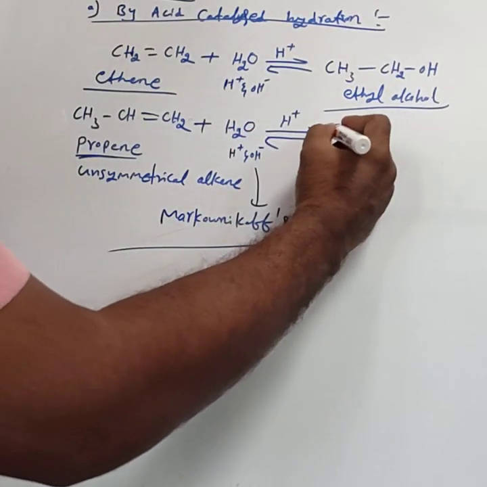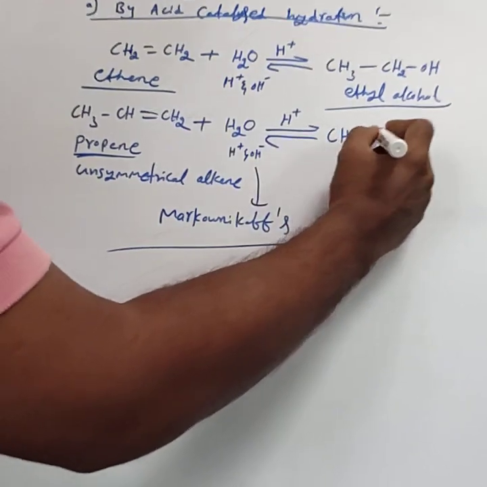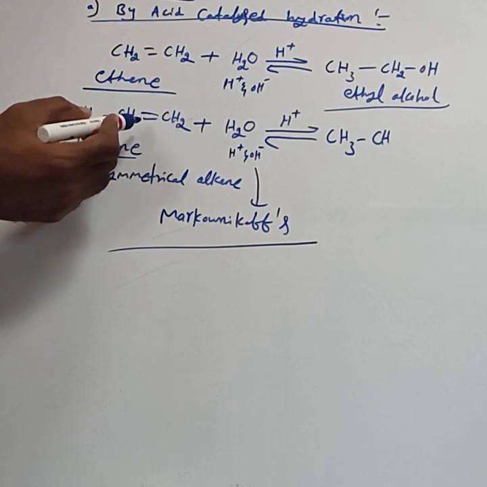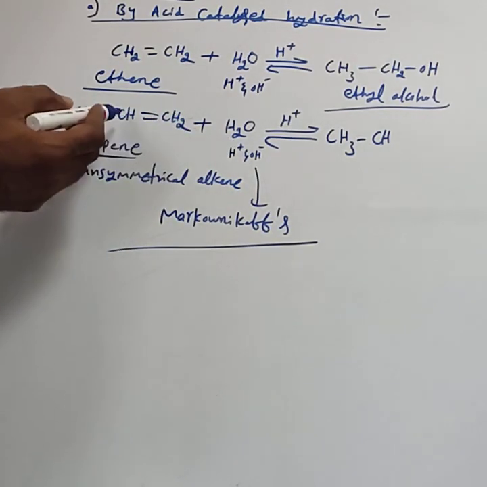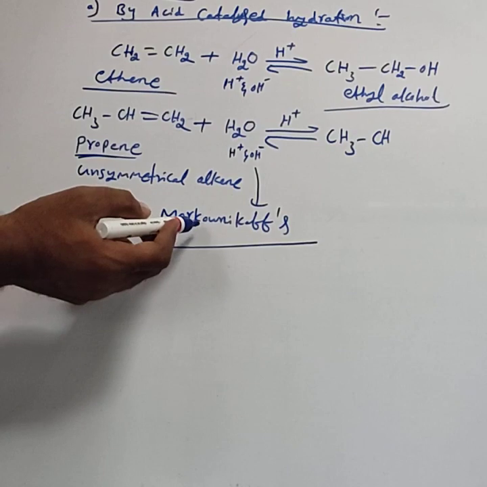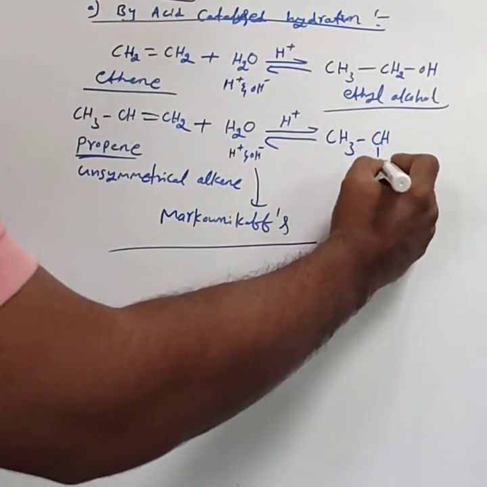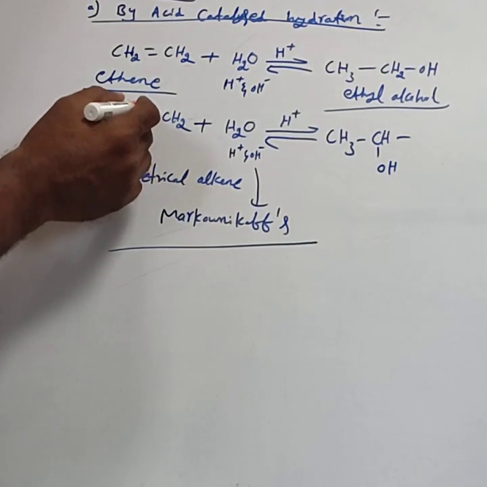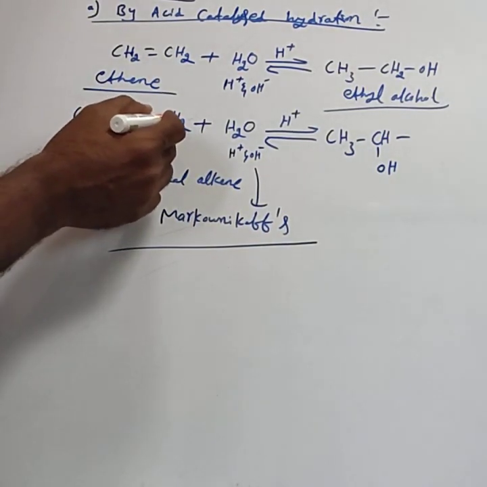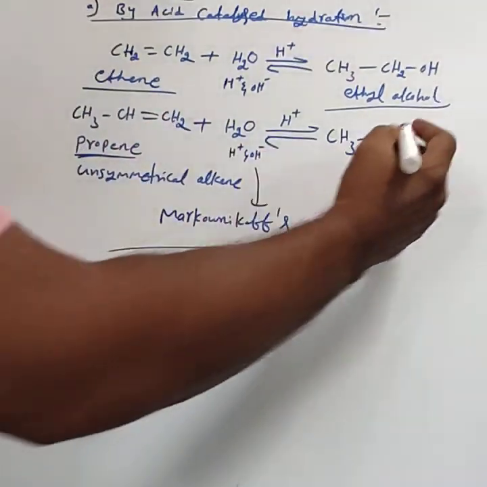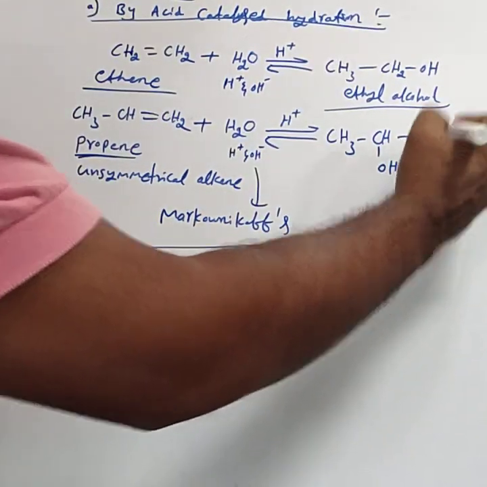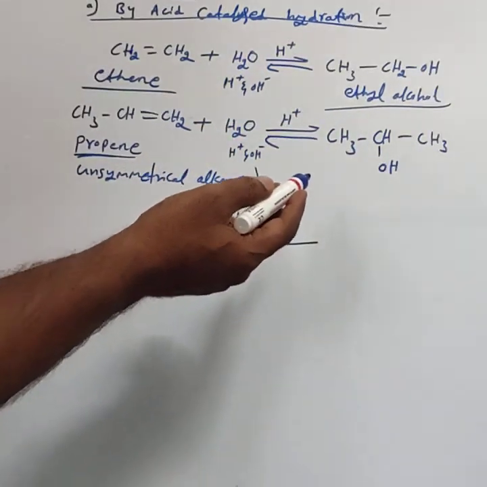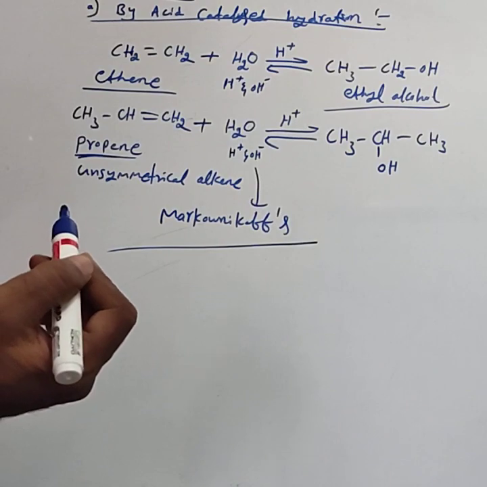Hence, the product is CH3, CH. Here, to this CH, instead of H plus, OH gets added because of Markovnikov's rule. OH is added and the double bond is converted to a single bond. To the CH2 part, H plus gets added, forming CH3. For the compound name, in the last class we considered the common name and IUPAC name.